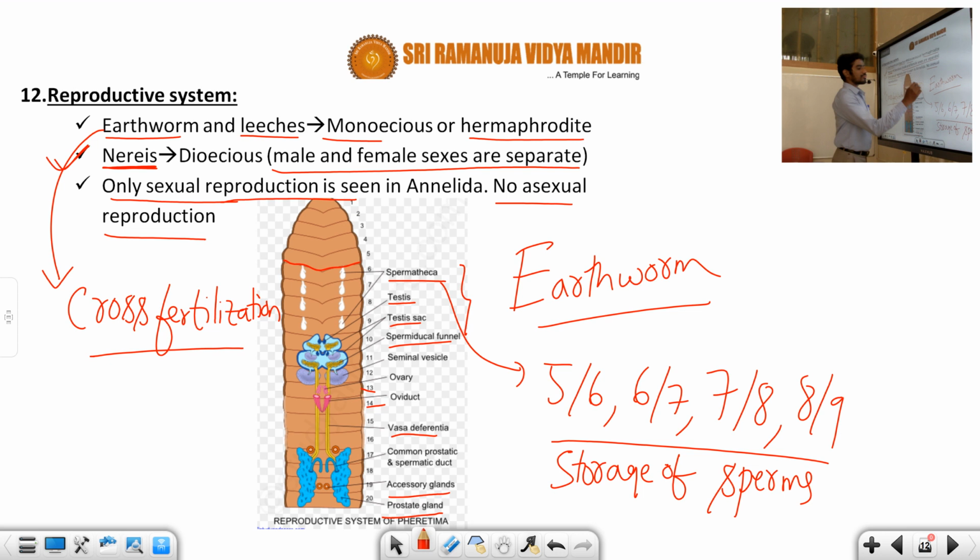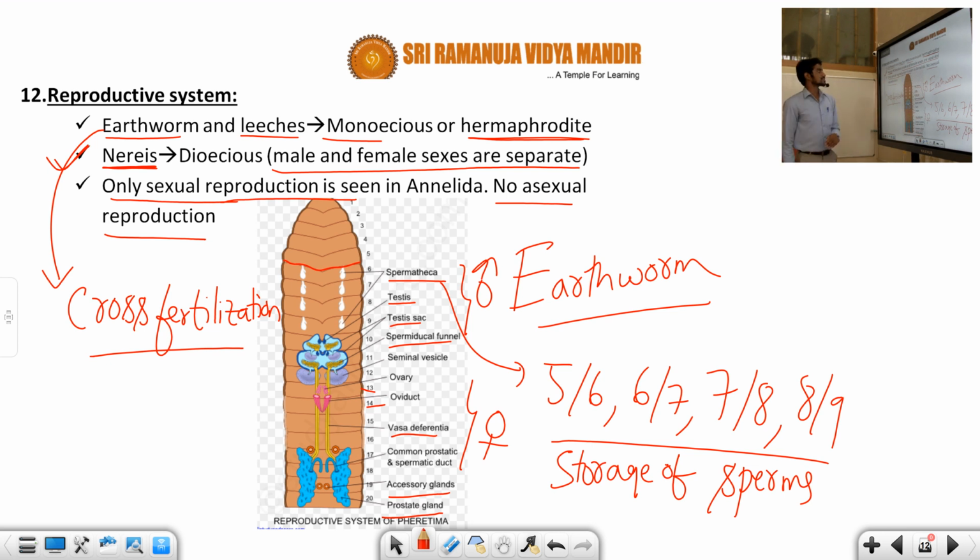Okay, what do you understand? So this is the best example for a hermaphrodite organism. That means an organism having both male organ and female organ is a hermaphrodite. The detailed information about this reproductive system we will also learn in structural organization, but not here. These are only the features we discussed now. As a reference, I am explaining to you what the reproductive system is.